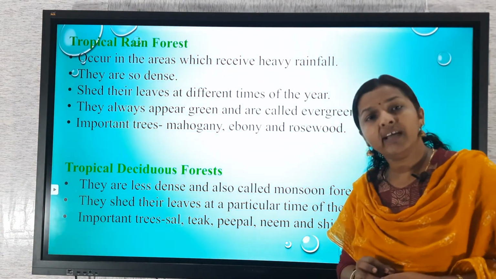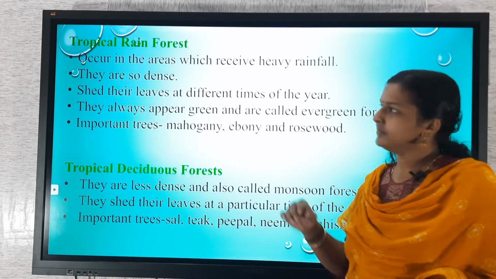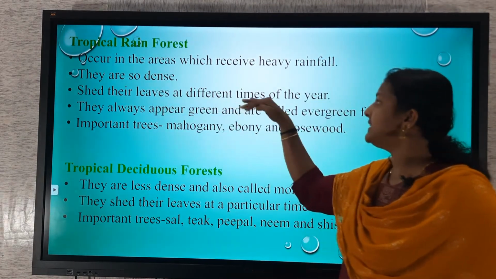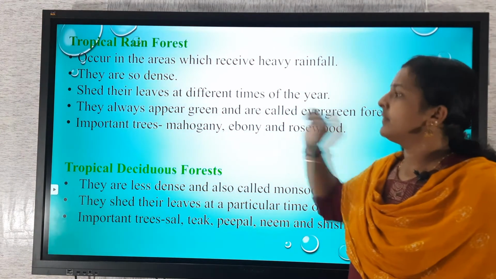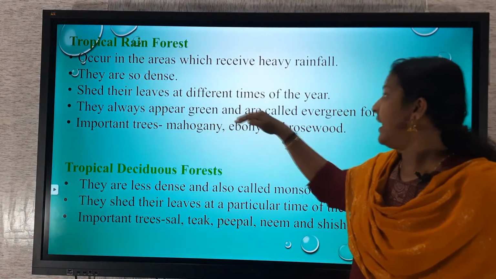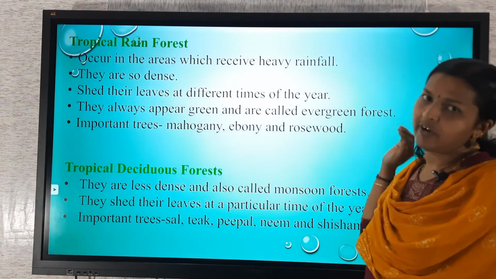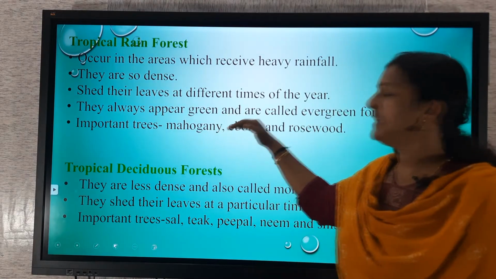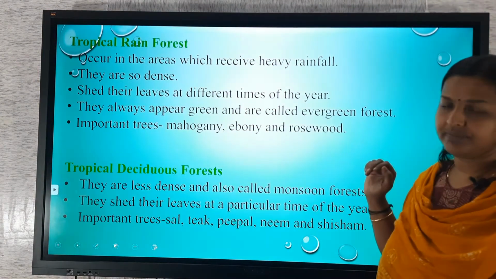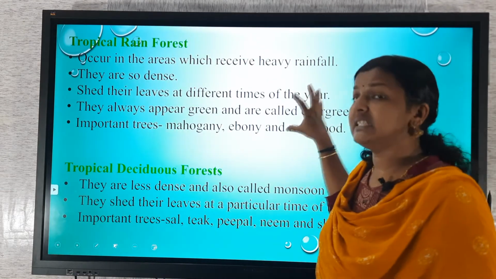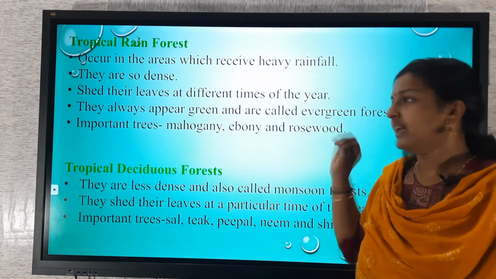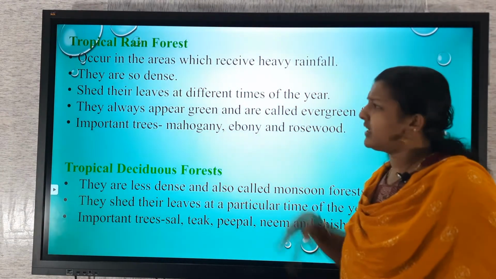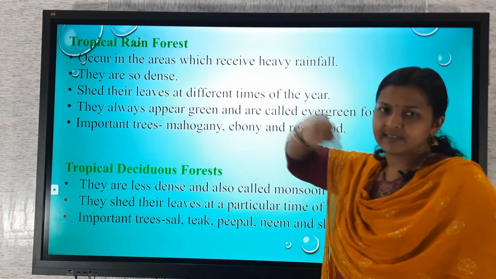It is also called evergreen forest. They are so dense. They shed their leaves at different times of the year. They always appear green and are called evergreen forest. The important trees that come under this category are mahogany, ebony and rosewood. And these have thick canopies also. The sunlight sheds its light very rarely because it is so dense.